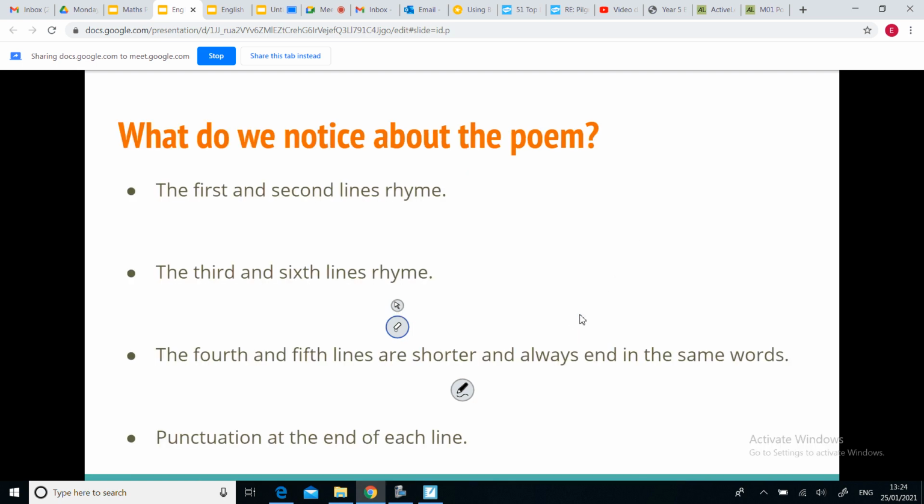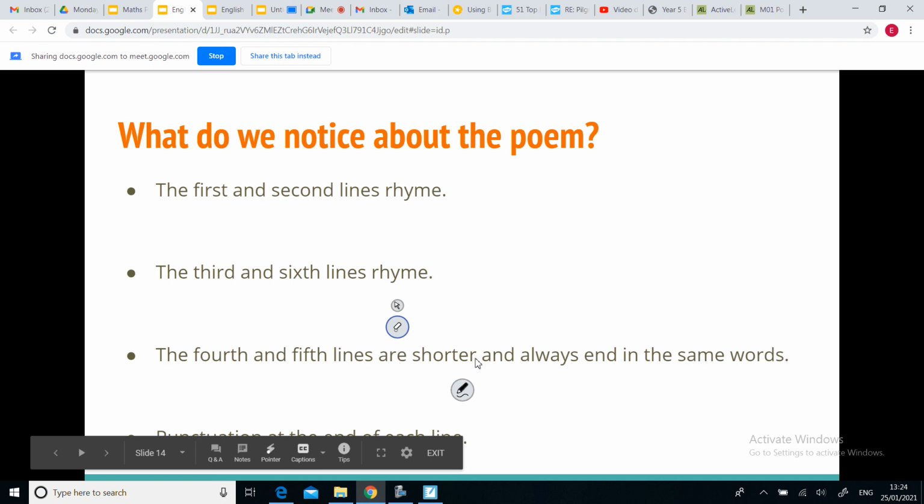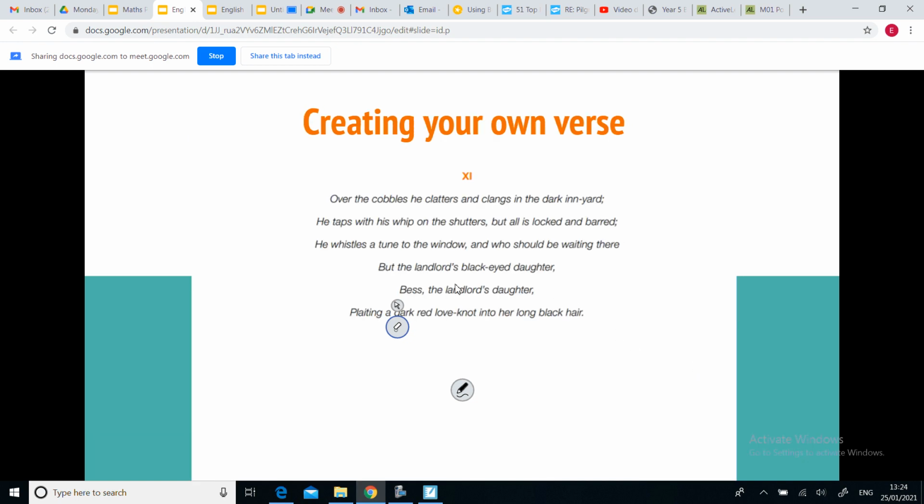Okay, and then we've got the fourth lines and fifth lines are shorter and always end in the same words. So for example, we've got, but the landlord's black-eyed daughter, Bess the landlord's daughter. Okay, so we've got that there, ending in the same word, and then much shorter lines compared to the rest of them.